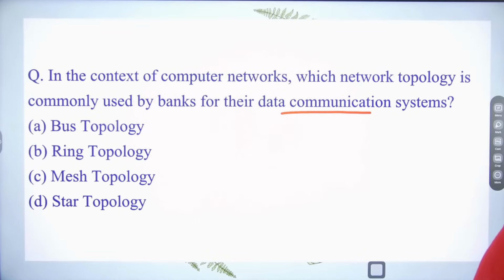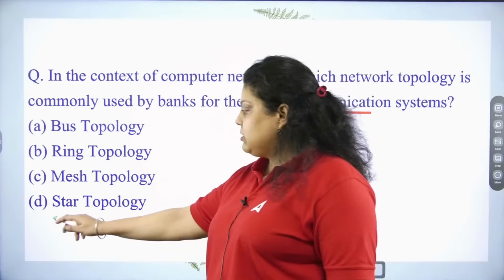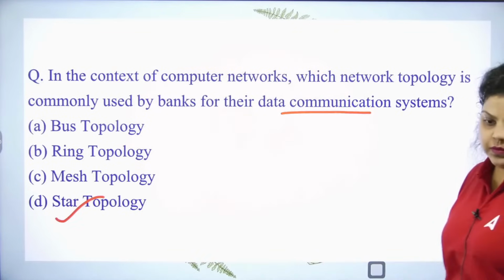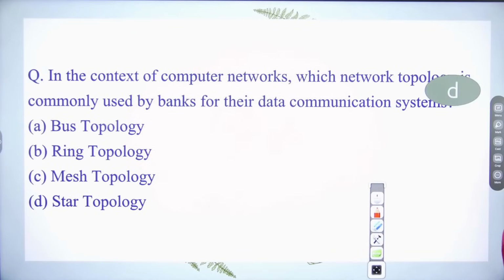Now, which of the following network topology is maximum used by banks for their data communication? A, B, C or D? Very good. It is the D option. That's your star topology. So maximum the banks use what type of topology? They use the star topology.